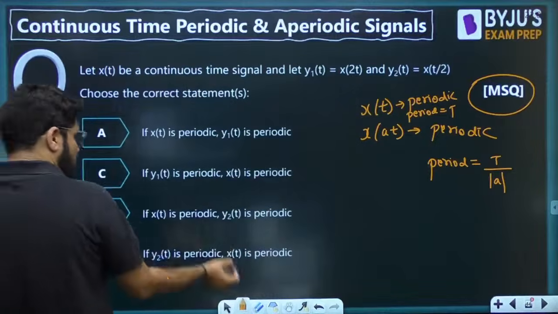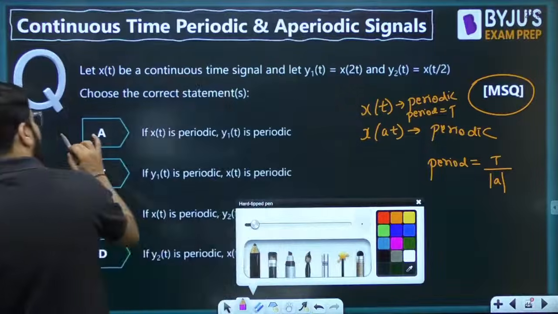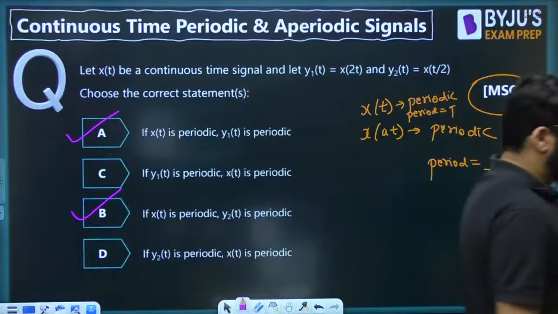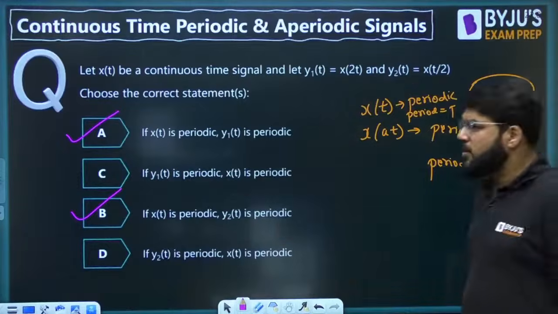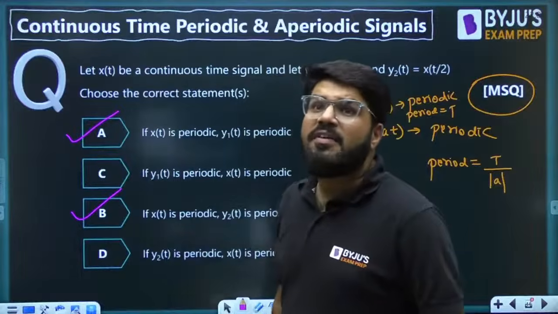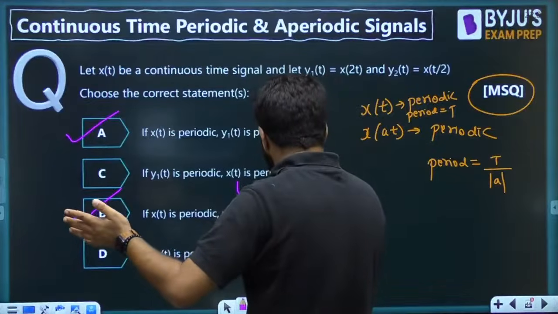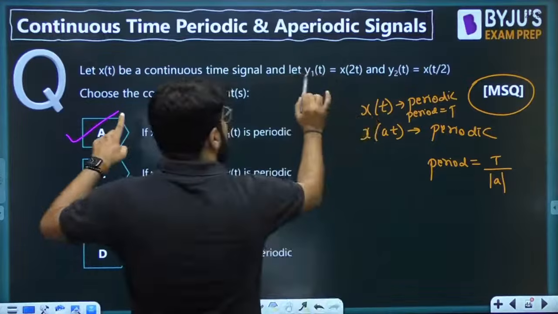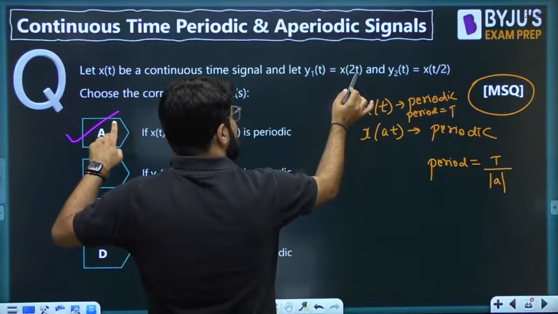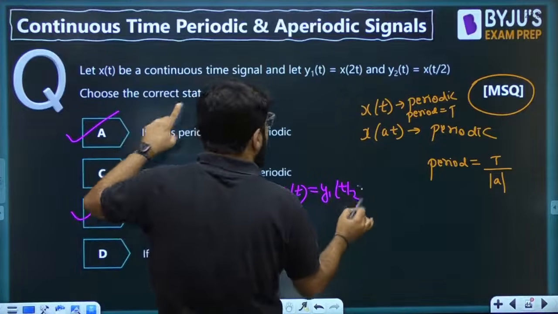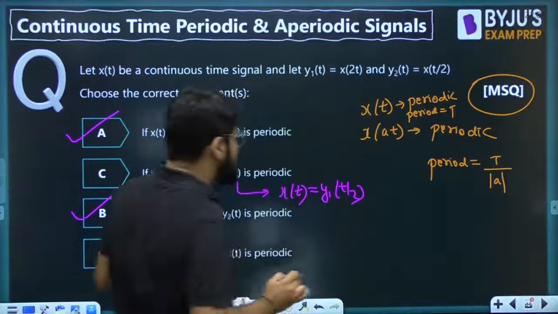So if x(t) is periodic, then y1(t) will be periodic, and y2(t) is also periodic. Now the reverse is asked. If y1(t) is periodic, what is the expression for x(t) in terms of y1(t)? If y1(t) is x(2t), then what is x(t)? We will divide by 2, so that will become y1(t/2). Here write down t by 2, this will become x(t).